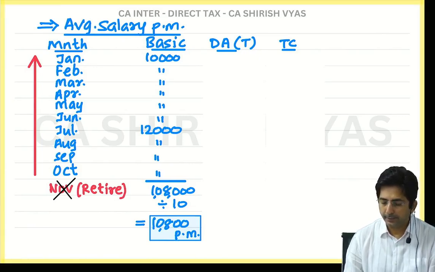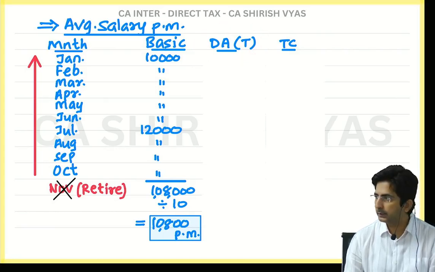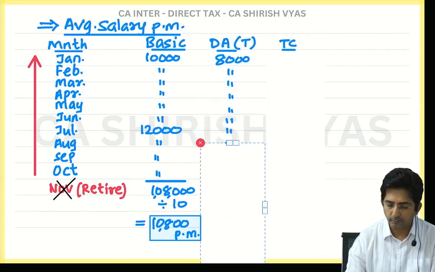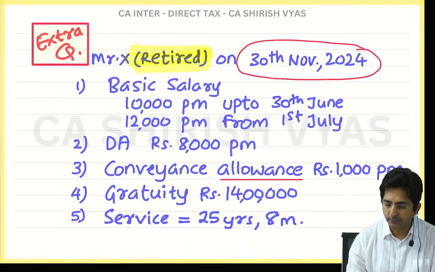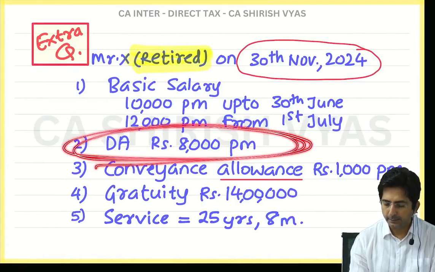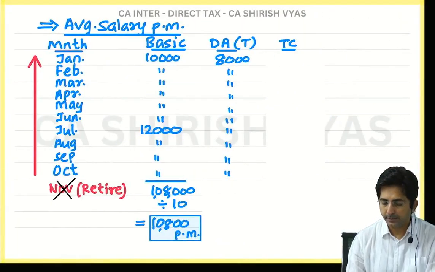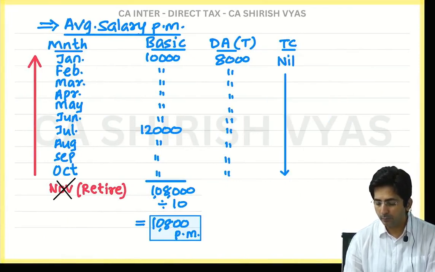Okay, then what about DA? DA will be taken only if it is in terms. In the question nothing is given, so we assume it is in terms. So in terms, in the formula. And what about turnover commission? Not in the sum only. So not in the sum, not in the formula. See what I have written here. Dearness allowance 8,000. Where did I get 8,000 from? Here, see, in the question it was given 8,000 and it was constant. There was no change in DA. Constant DA. And turnover commission 0.